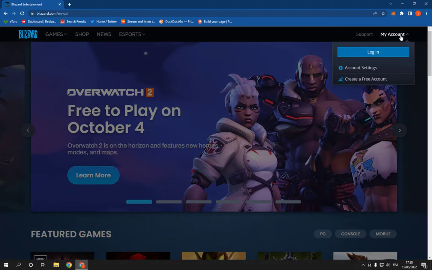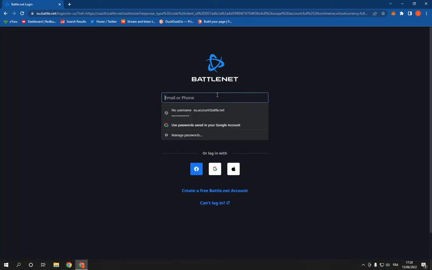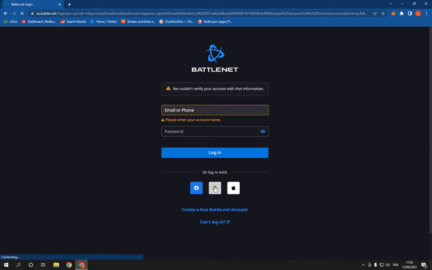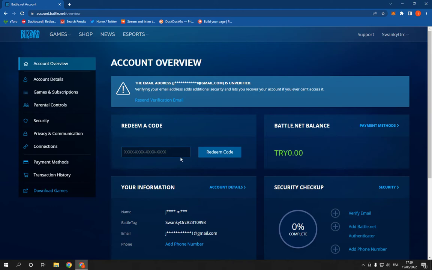Now go here, click on my account and click on account settings, and right here you will find you have to log into your account like this. I'm gonna log in with my account and then wait a few seconds, and here you will find redeem a code.